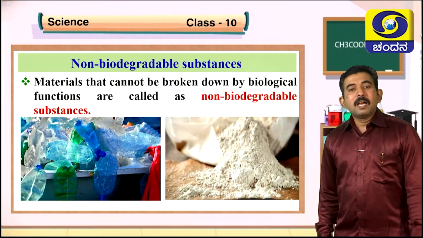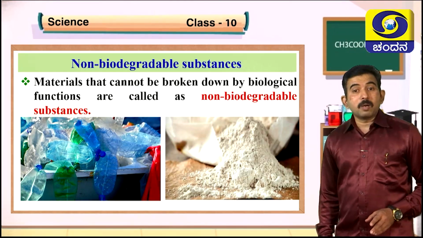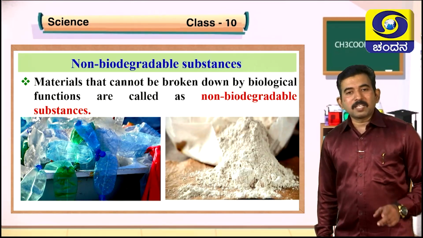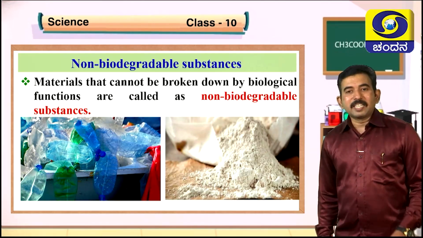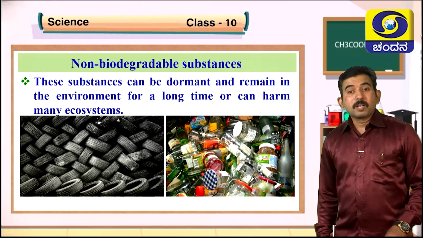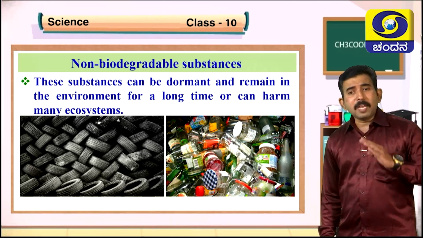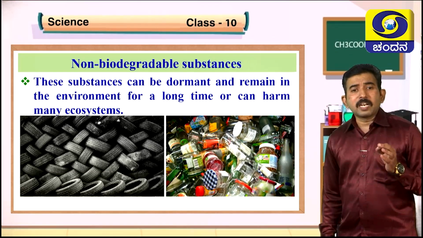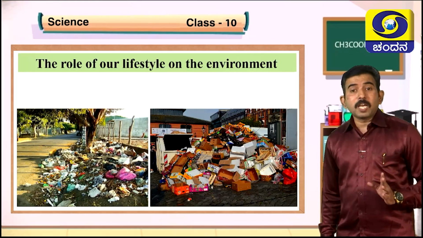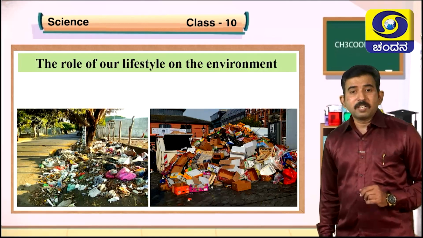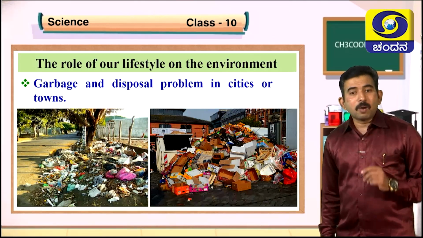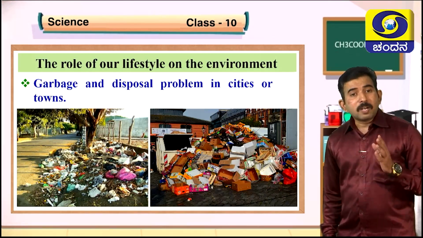Non-biodegradable substances are materials that cannot be broken down by biological functions or microbial activity. Good examples are plastics, pesticides, insecticides, etc. Even rubber and the plastic bottles we use remain for a long duration of time and can harm many ecosystems. Even nowadays our lifestyle also has a hazardous effect on the environment. Garbage and disposal problems in cities or towns, you can observe this in our day-to-day life.